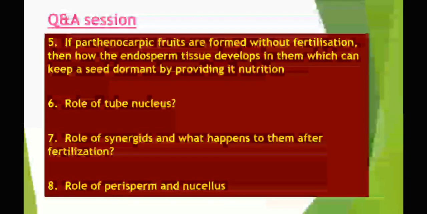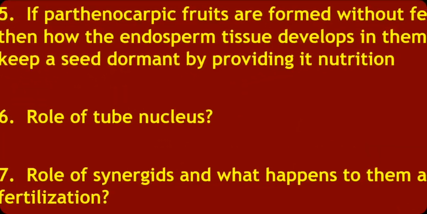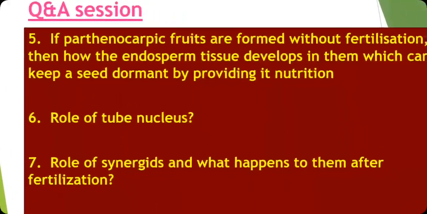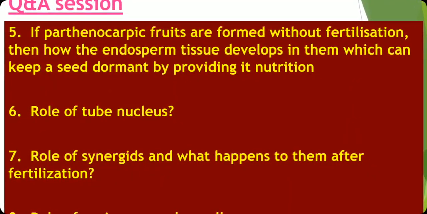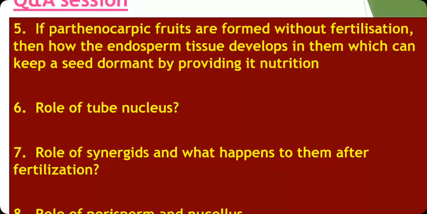Q&A 5. Question 5: if parthenocarpic fruits are formed without fertilization, then how does endosperm tissue develop, which can keep a seed dormant by providing it nutrition? Actually, as you know, parthenocarpic fruits are formed without fertilization, because of hormones like auxins and gibberellins, which are induced or sprayed on the flowers, and that is how the ovary develops into fruit.